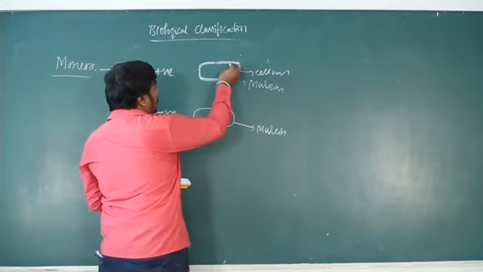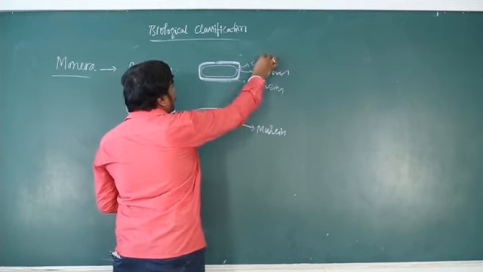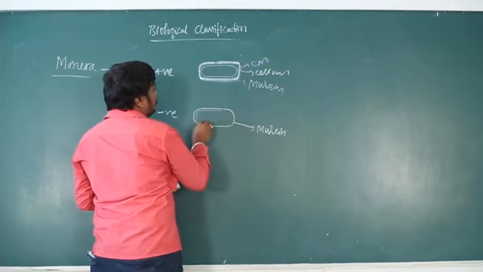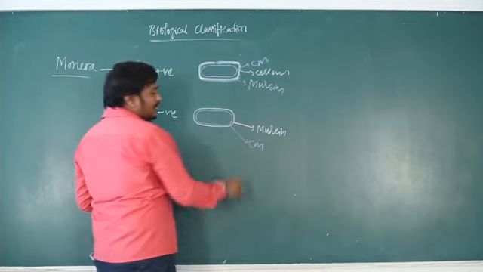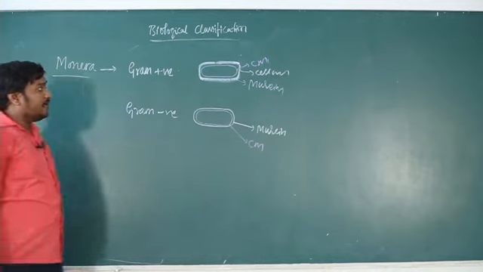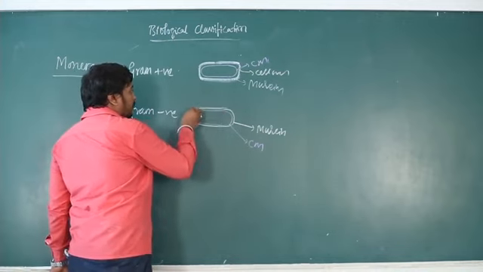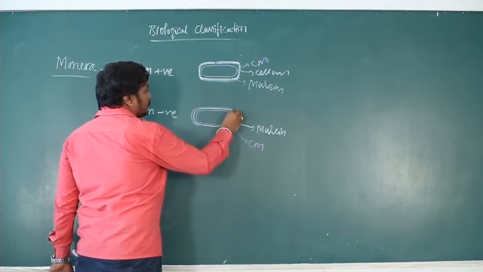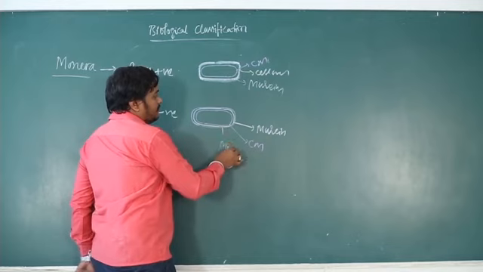So inside they have a cell membrane. But gram negative bacteria have one more layer of membrane over there.